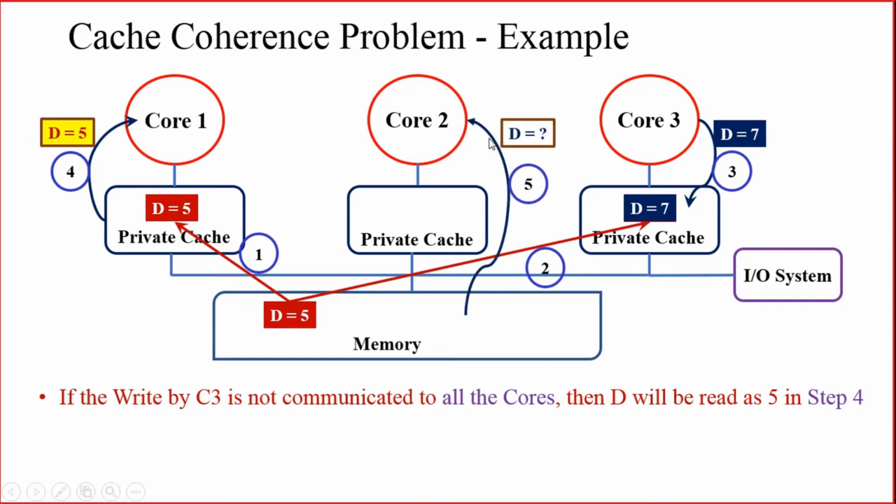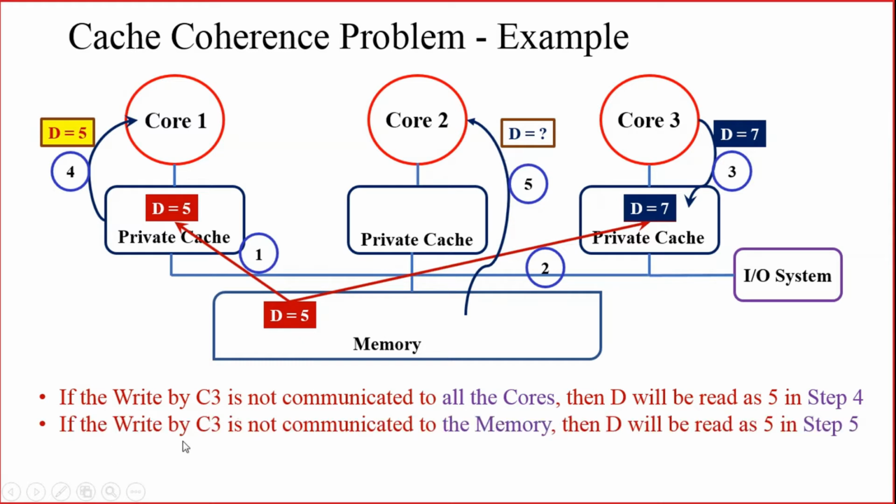Then in step number 5, core 2 is trying to read the data from the same address location. So what will happen? Again, it will read from the private cache, but since it is not available, it will try to read the data from the memory in the same location. So what will happen if the write by core 3 is not communicated to the memory?